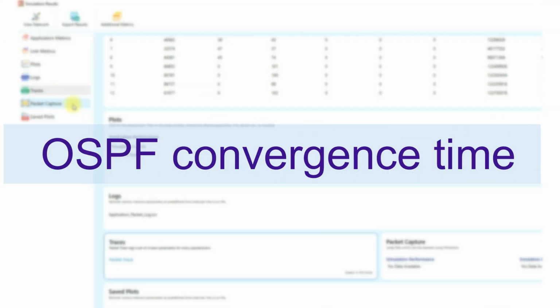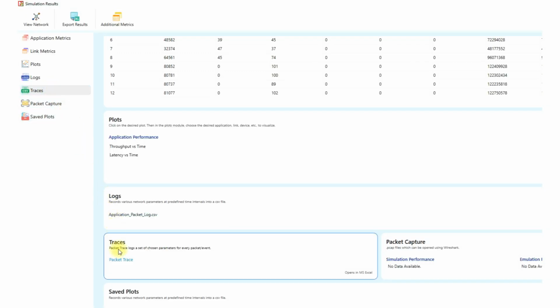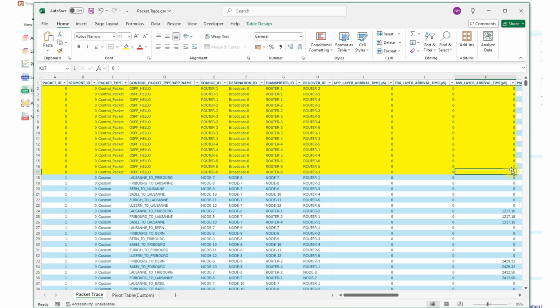Now, let's look at the OSPF convergence time in our network. OSPF convergence is the time it takes for routers to update their tables and begin accurately forwarding data packets after establishing connections. In our packet trace, we can see that OSPF hello packets are exchanged initially between the routers.